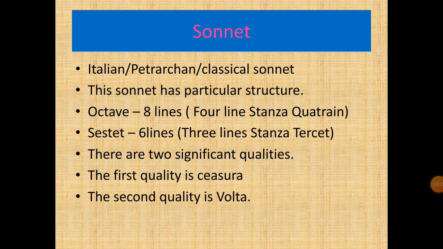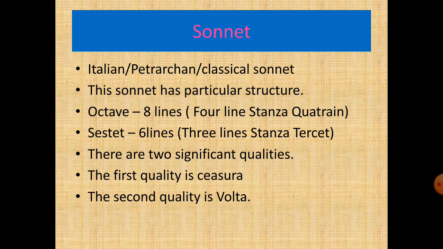Listen, dear students, these 4 lines are called a quatrain. Thus, there are 8 lines in an octave.